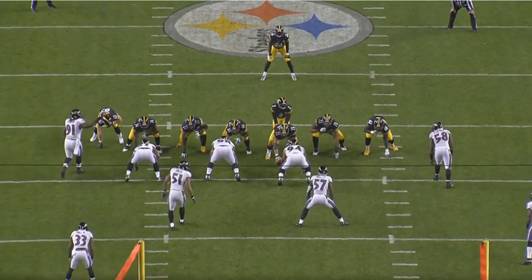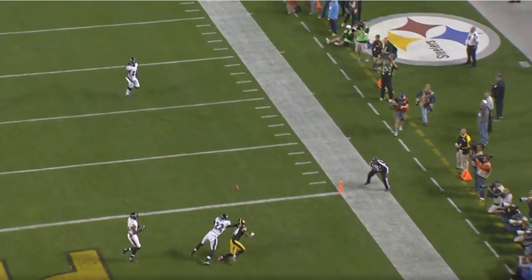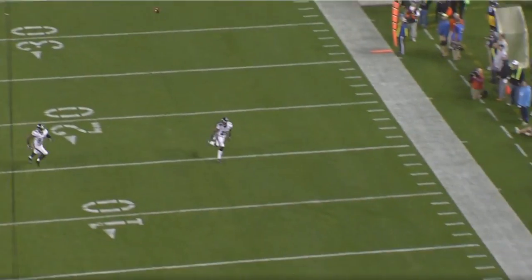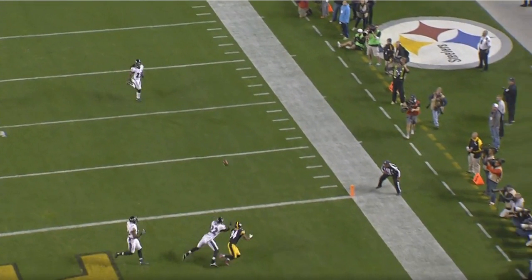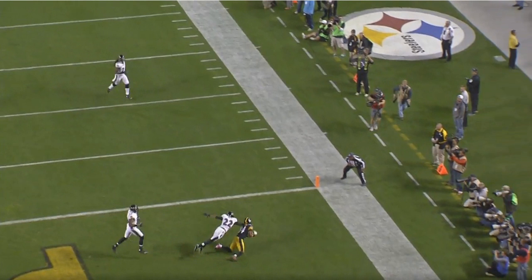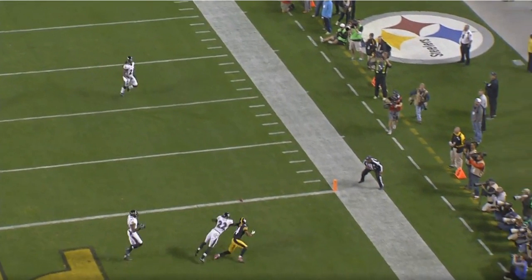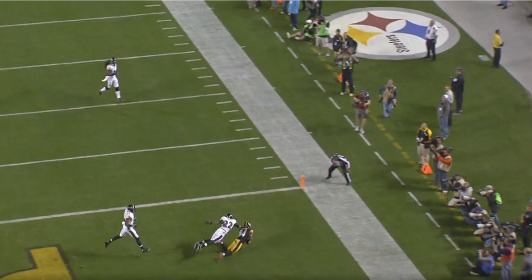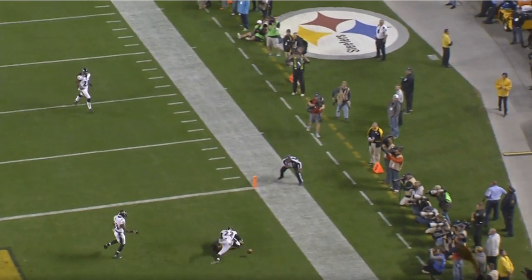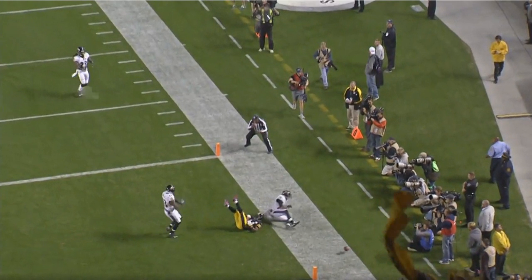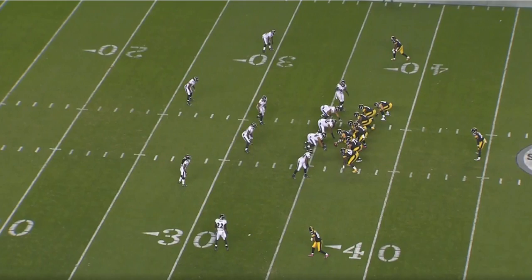But we will give the receiver some benefit of the doubt, as you can see there. So if I slow it down there, you can see that the ball is through the hands, but we're giving him the benefit of the doubt for the adjustment that he's having to make, for the contact from the defender coming over his shoulder, and for going to the ground. That this is only a slight downgrade, not the full minus 1 downgrade on this play.